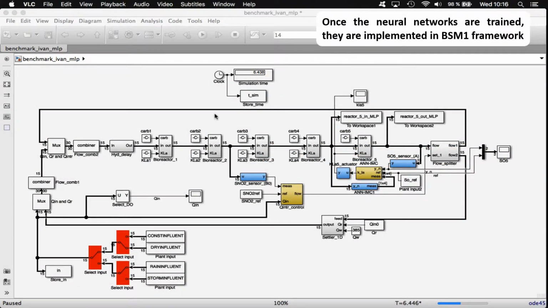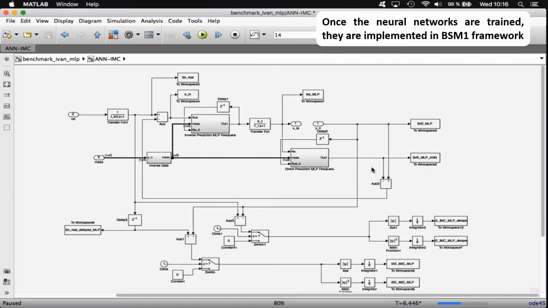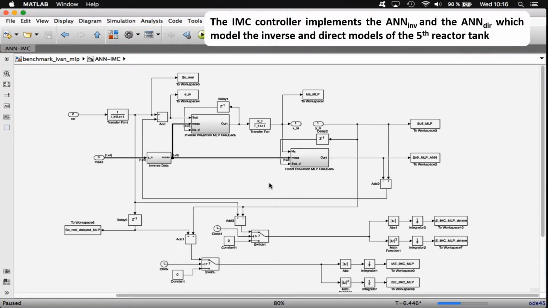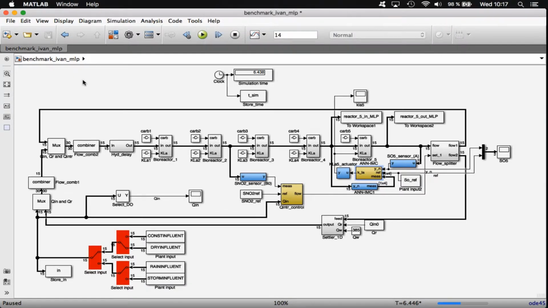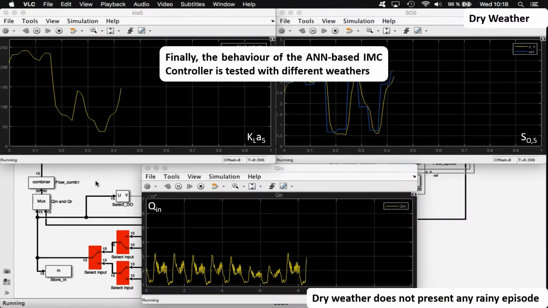Once both artificial neural networks are trained, they are implemented in the Benchmark Simulation Model No. 1, which is in charge of modeling the inverse and direct models of the 5 reactor tanks. Finally, the behavior of the IMC controller based on artificial neural networks is tested with different weathers.